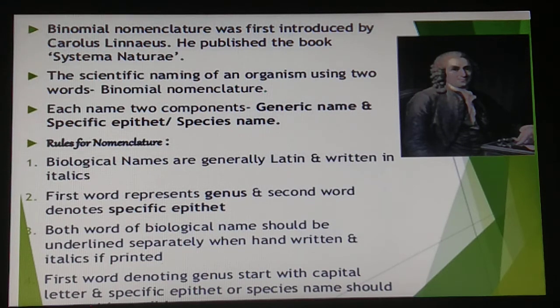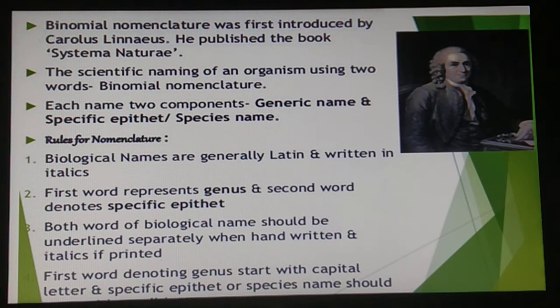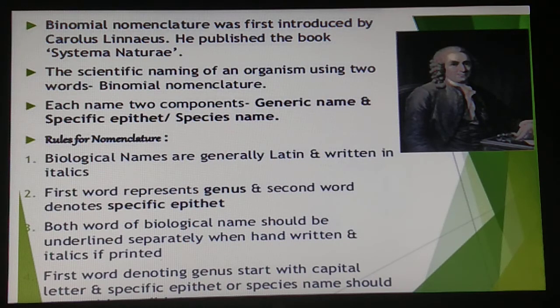Now students, we will be studying the most important thing here, that is the rules for nomenclature. So why has this nomenclature been formed? In order to reduce the complexities. Fine, because our world is full of animals and plants, so we are surrounded by a number of organisms. So in order to simplify this diversity, nomenclature has been formed. Now students, what are the rules for nomenclature? Nomenclature is basically naming. Fine, so what are the rules for naming?